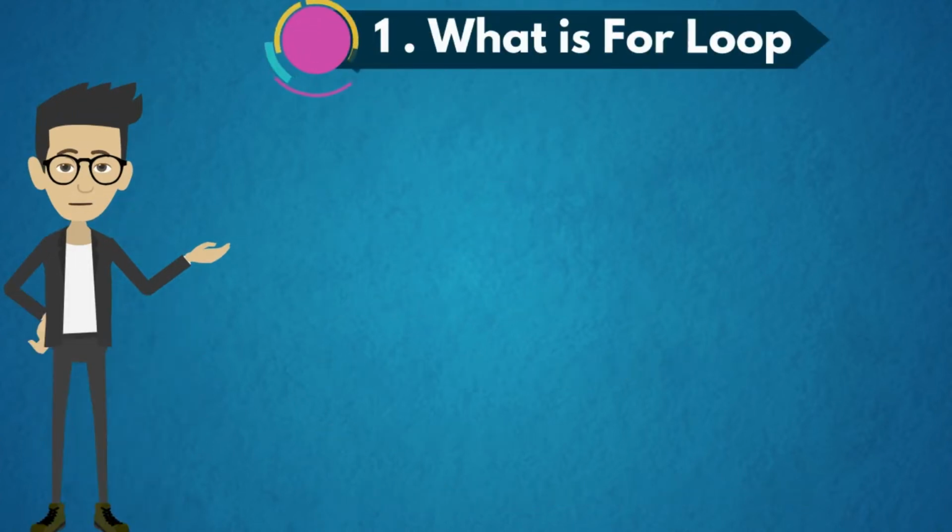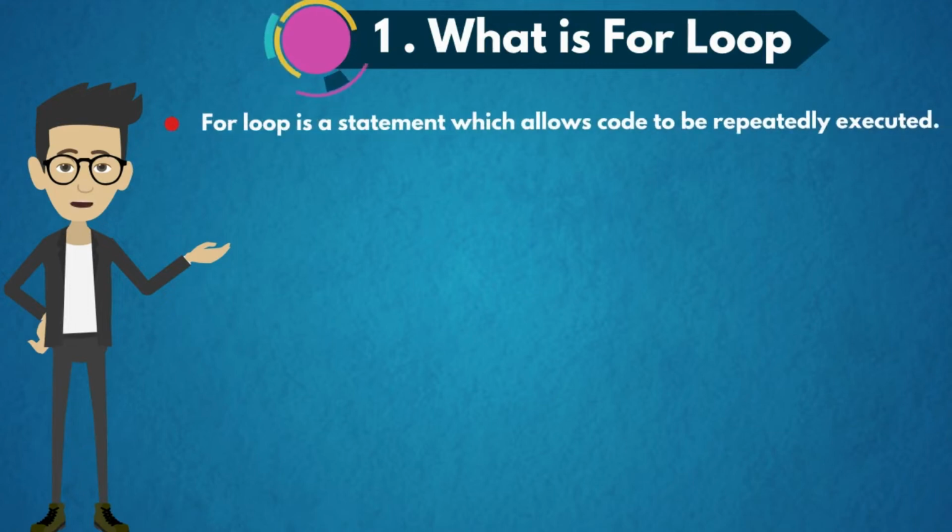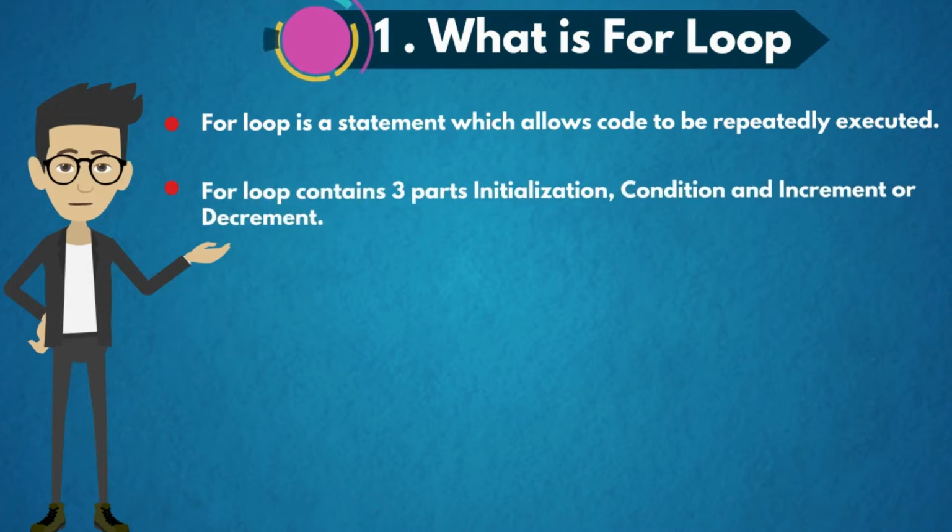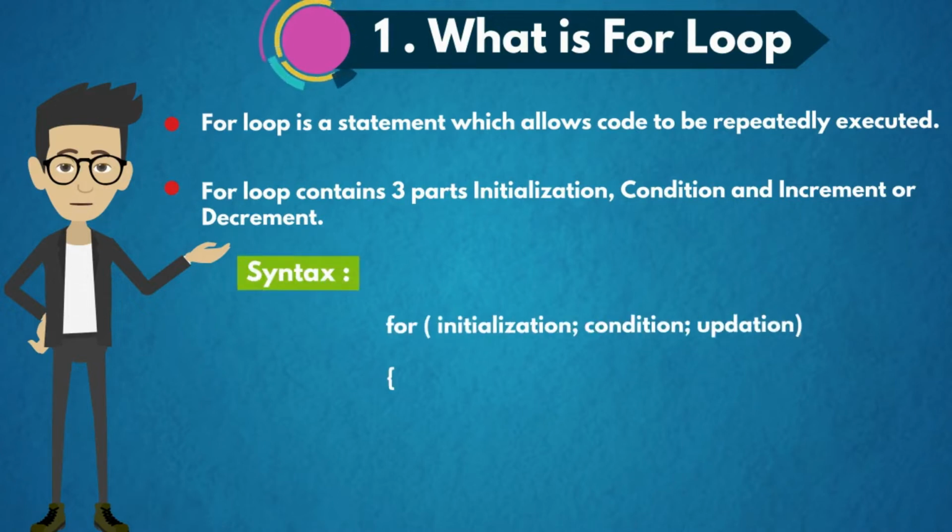First one, what is for loop? For loop is a statement which allows code to be repeatedly executed. For loop contains three parts: initialization, condition and increment or decrement, which is also known as updation. The syntax is for (initialization; condition; updation) and loop statements within the curly braces.